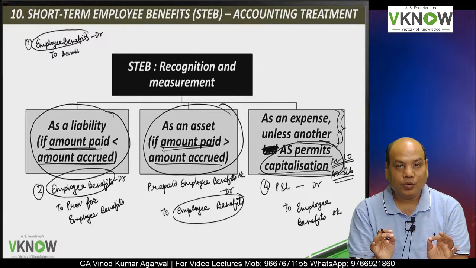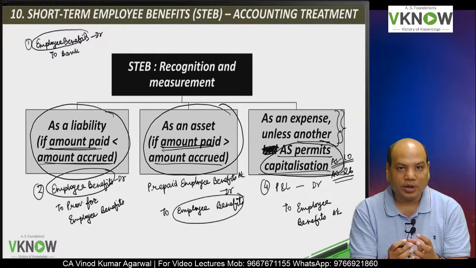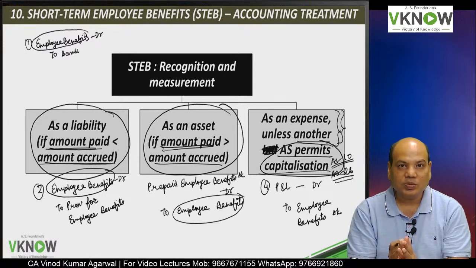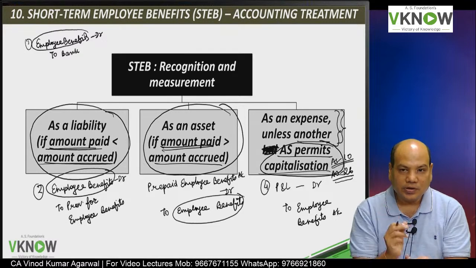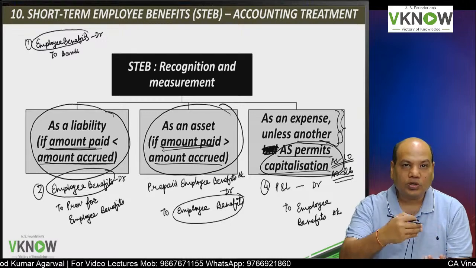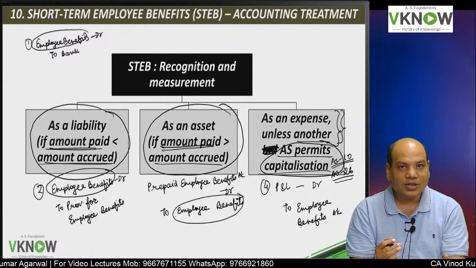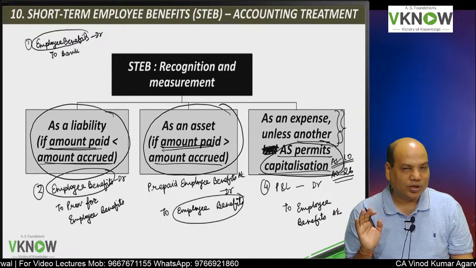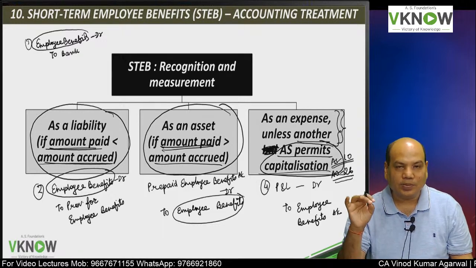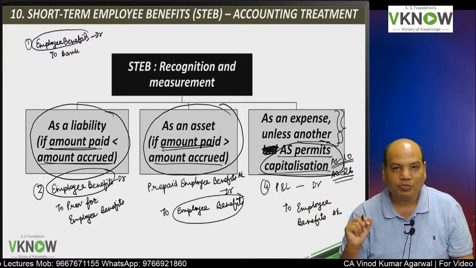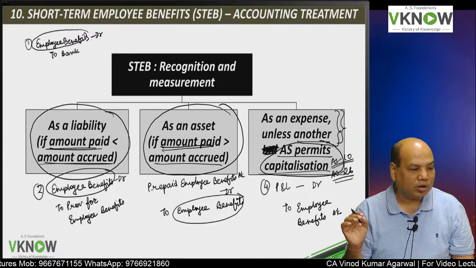Similarly, if an employee is working in the development, generation of some intangible asset like a research scientist, their salary is not charged to P&L account, their salary is added to the intangible asset. So in that case, the salary or employee benefit would be capitalized over the cost of property, plant, equipment or intangible assets.